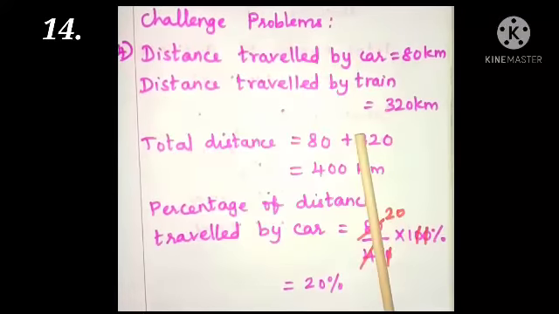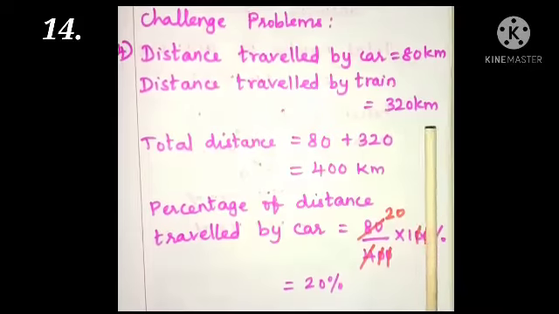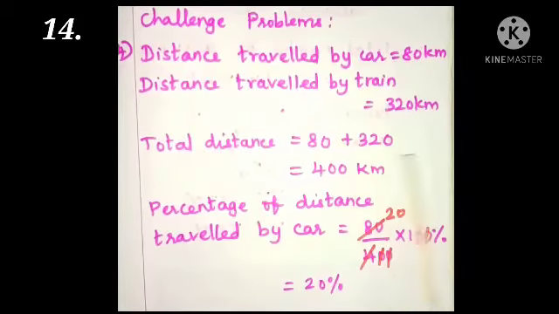First, to find the fraction of distance travelled by car, we need 80 out of the total distance, isn't it? So to find the total distance, add these two distances. That is 80 plus 320 is 400 km. So the total distance is 400 km and distance travelled by car is 80.